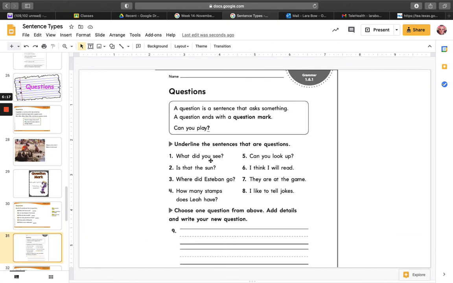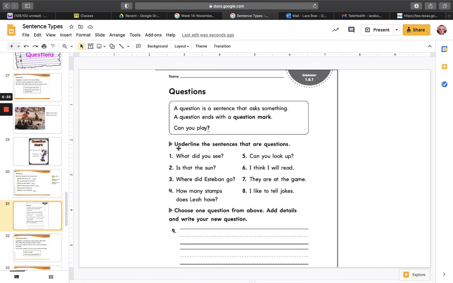Now that you've asked those questions, I want you to get out your 1.6.1 questions page. Our little box up here tells us a question is a sentence that asks something. A question ends with a question mark. And here's our example. Can you play? And it has a question mark as the punctuation. It tells us for our directions to underline the sentences that are questions. So I want you to read 1, 2, 3, 4, 5, 6, 7, 8, and I want you to underline the ones that are questions.